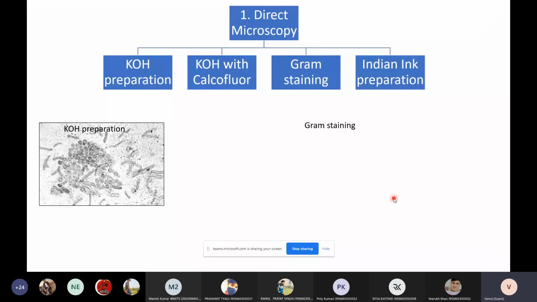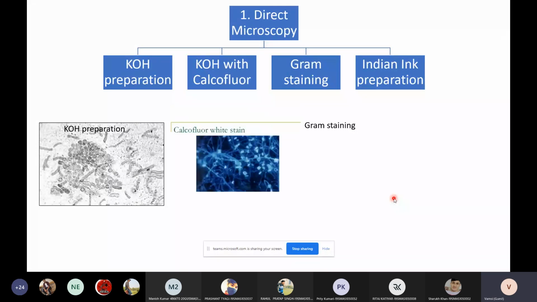Then the second one is KOH with calcofluor. Calcofluor is a UV fluorescent component. Upon addition of this, under a UV microscope, we can see the fungus in a very bright green color. So very brightly colored fungus will appear in the KOH with calcofluor preparation. Calcofluor is a specialized technique we use for identifying fungi.